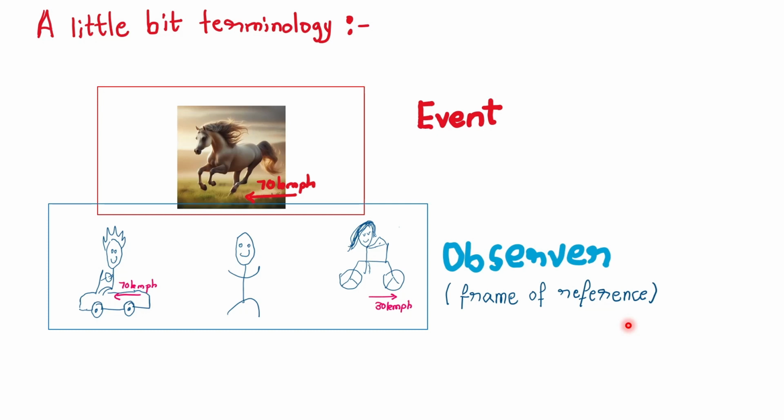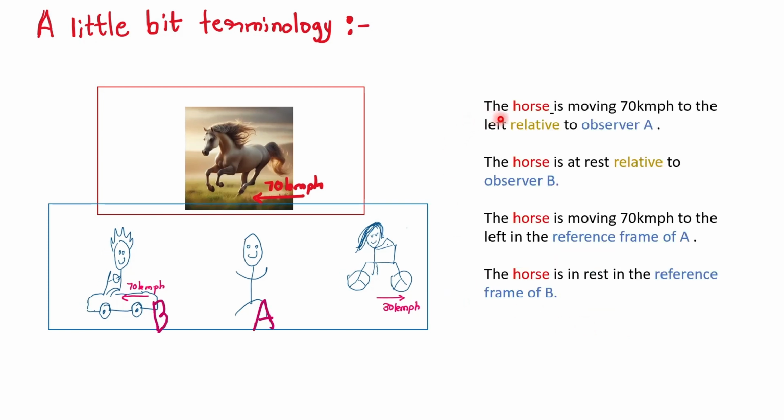And let me quickly give you a couple of sentences as examples to get familiar with how we use these words in physics. So I can say that the horse is moving. If I label you and your friend as A and B, I can say the horse is moving 70 kilometers per hour to the left relative to observer A. Now observer A, you, is an observer, whereas the horse highlighted in red is an event. The horse running is the event.